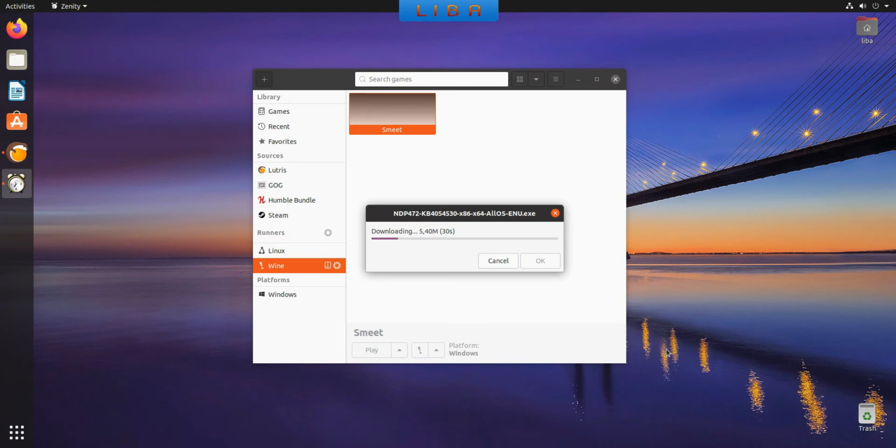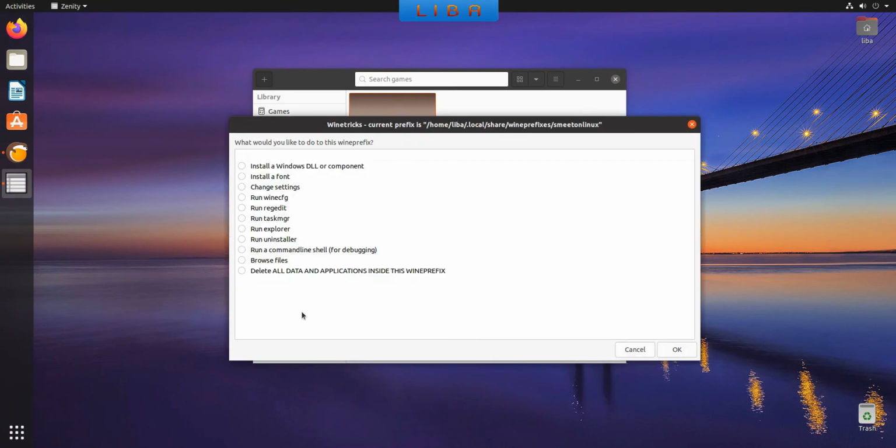Lutris downloads and installs .NET 472 and other .NET versions. Please, this procedure can last 20 or 30 minutes. Be patient. When the .NET installation is finished, the wine prefix page will reappear. The Winetricks current prefix window reappears. Your .NET installation is finished. Close this window.